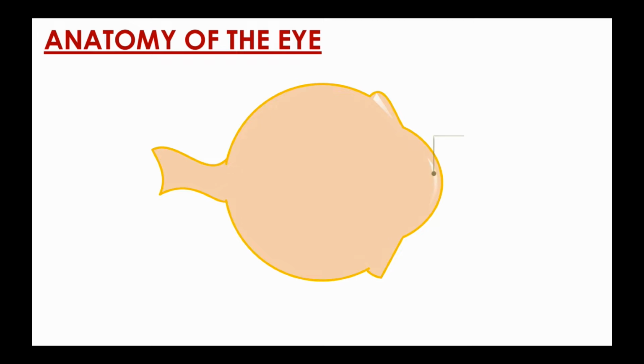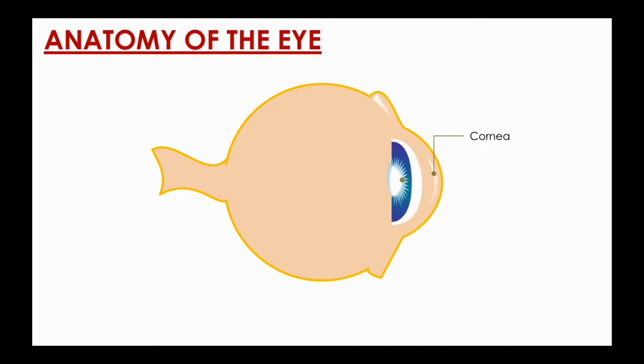Before we start, I would like to go over the basic anatomy and physiology of the eye so that you have an idea how the human eye works. The eye can be compared to a camera. The cornea is the transparent, curved front layer of the eye. It functions like a window that controls and focuses the entry of light into the eye.